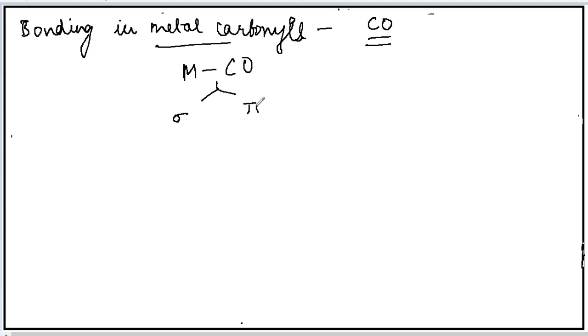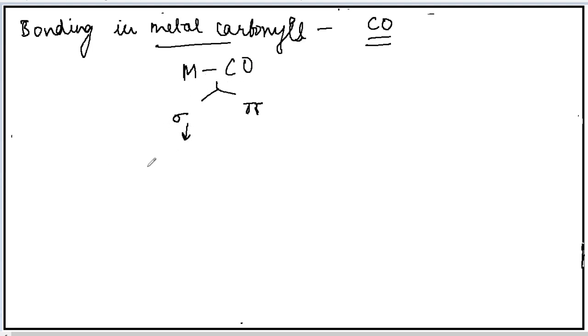You all are familiar with sigma bond and pi bond. I'm not explaining all these things again and again. The first bond that is formed is sigma bond, and the next bond that will be formed is referred to as pi bond. Okay, so how does the bonding take place? Sigma bond and pi bond.